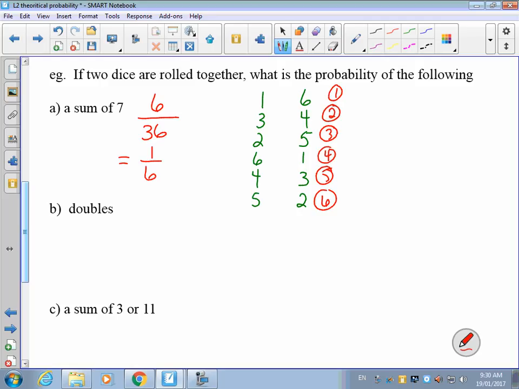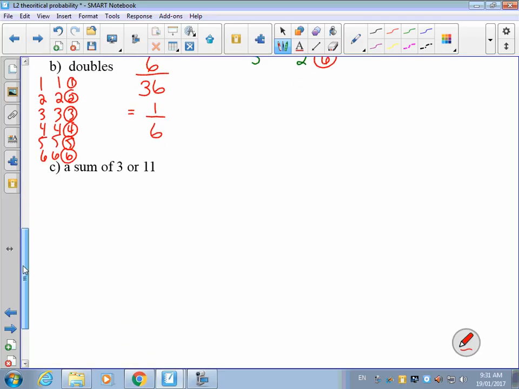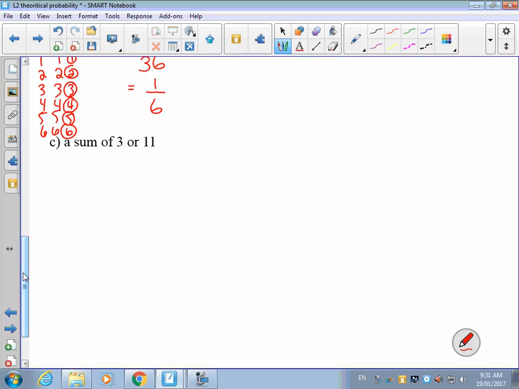To roll doubles. If I'm going to roll doubles, well, I'd have to have die 1, 1, 2, 2, 3, 3, 4, 4, 5, 5, 6, 6. I got 1, 2, 3, 4, 5, 6 possible outcomes. It's going to give me doubles out of a total combination of 36, which is also a 1 in 6 chance of rolling doubles.